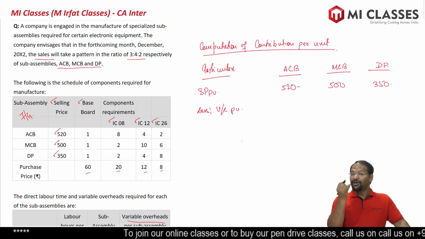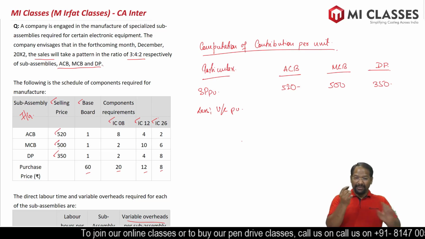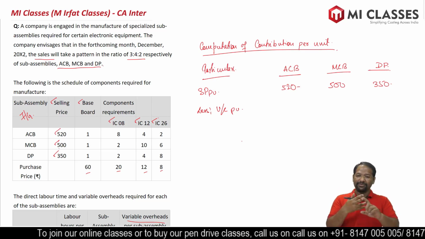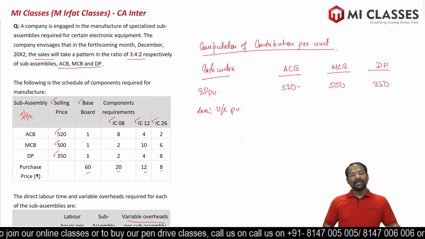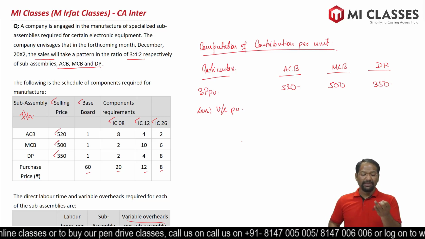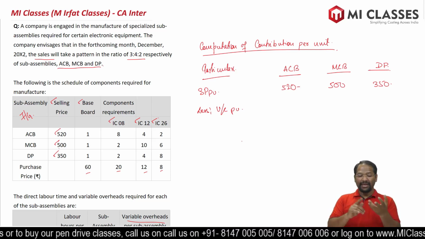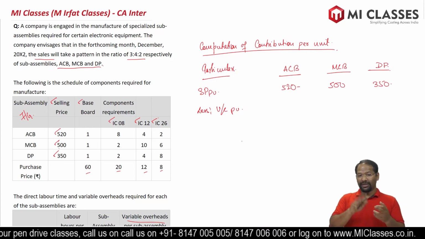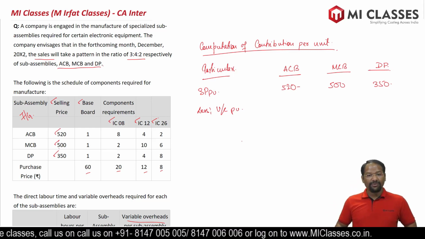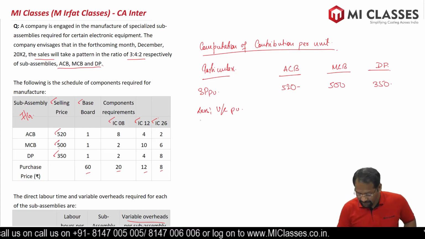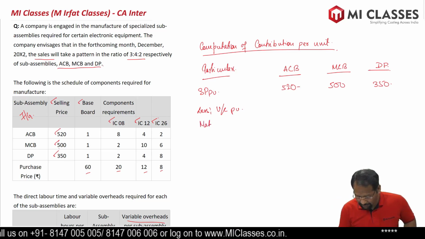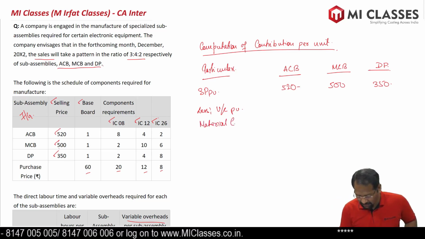First is the raw material, which are baseboard, IC08, IC12 and IC26. And then we have labor cost, which means grade A labor, grade B labor. And then we have variable overhead. So these are the three components of the variable cost that we have. So first is material cost. Material cost, first is baseboard.